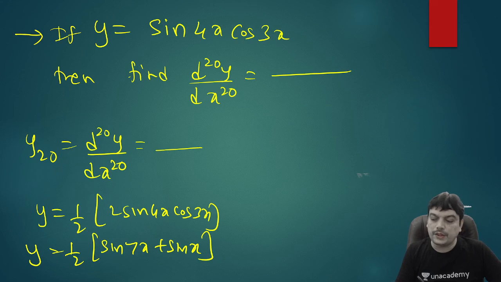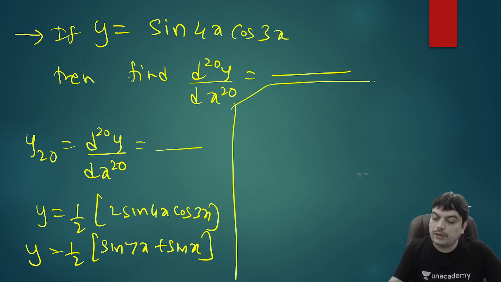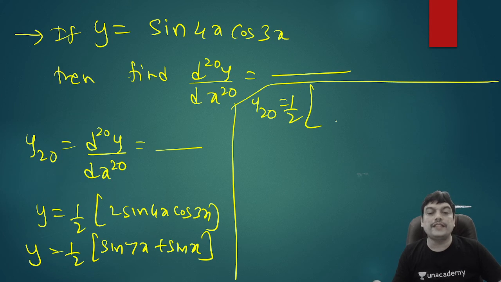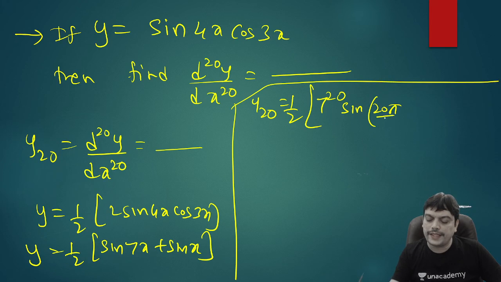So once it converts into this form, if you have to now find out the 20th derivative y20, you can write half into. So we already know the formula for nth derivative. So sine ax plus b, you know nth derivative. What was that formula? a power n. So a is 7. n is the derivative which you have to find. So a power n sine of n pi by 2, so 20 pi by 2 plus ax plus b. Similarly, you apply nth derivative formula for the next term.